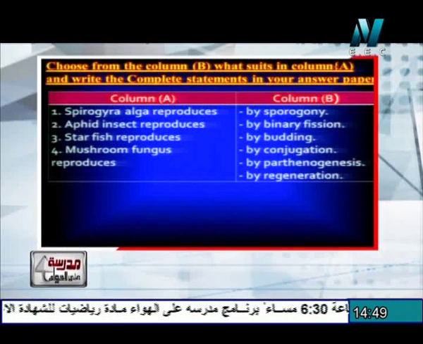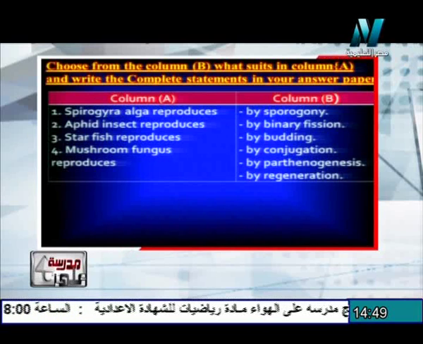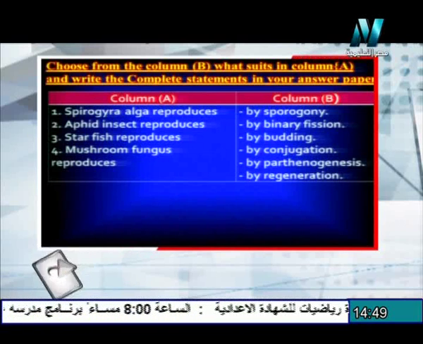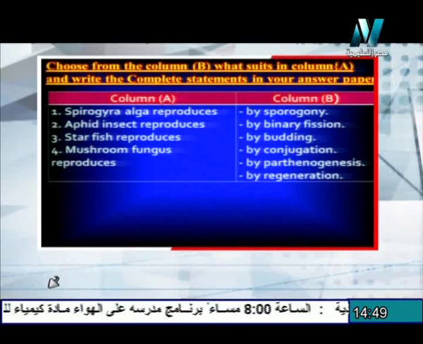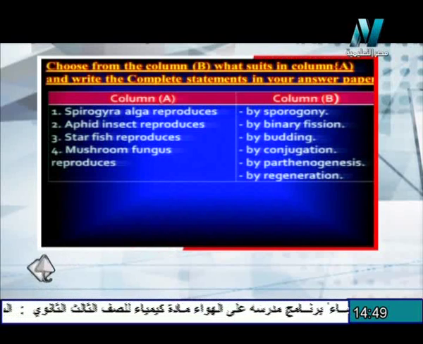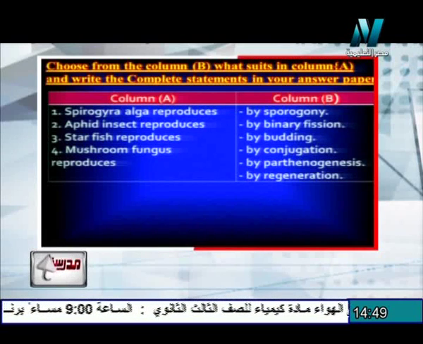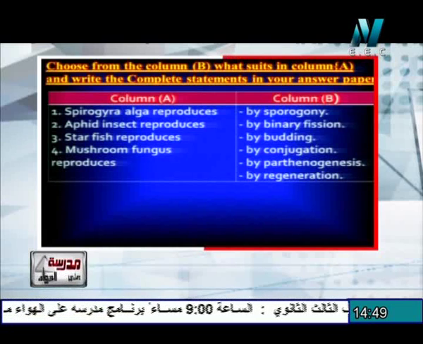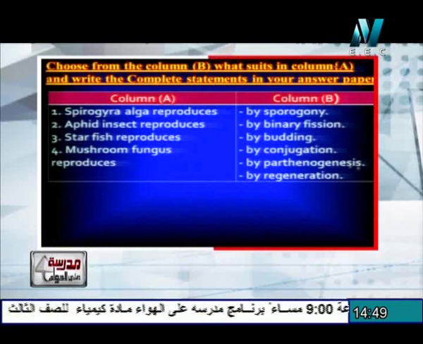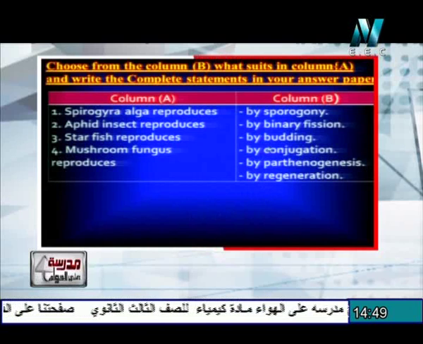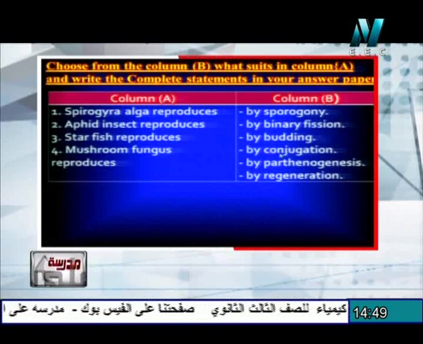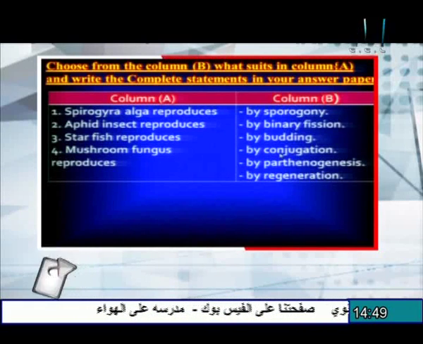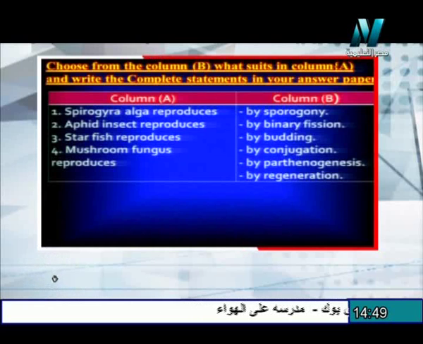Match question. Choose from column B what's suitable for column A. In column A: Spirogyra algae reproduce, aphid insect reproduce, starfish or sea star reproduce, mushroom fungus reproduce. In column B, the Spirogyra reproduces by conjugation. The aphid insect reproduces by parthenogenesis, according to a certain season.